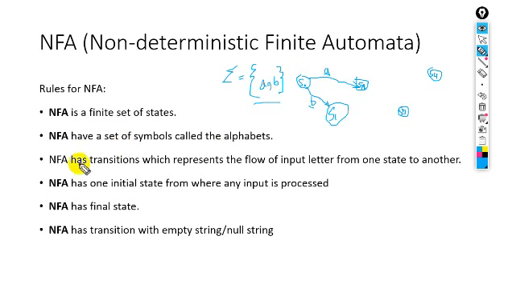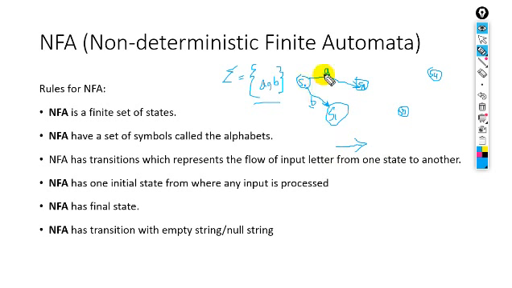Next, an NFA has transitions, which represent the flow of input letters from one state to another. The transition is this arrow. What is the order of transition? It represents the input flow from one state to another state.